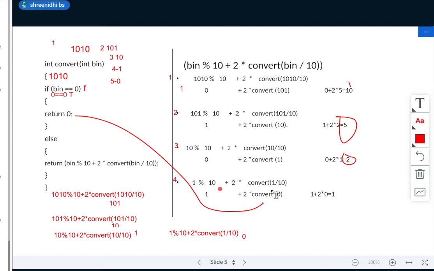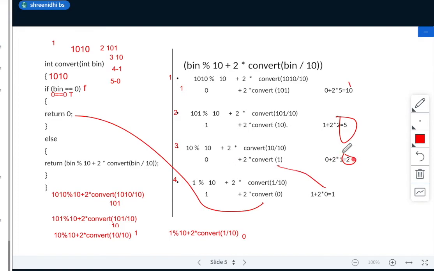So calculate this fourth time. That is 1 plus 2 into 0, which will be 1. Got it? Now where does this convert 1 go? So this I have solved. Again now I will be solving in reverse. So convert 1. What did I get for convert 1? When I pass 1 here, I will be getting this condition. That means 1. So this one will be passed here to this 1. So now 0 plus 2 into 1 will be 2.